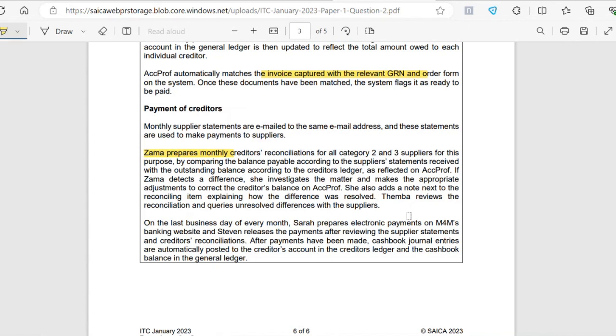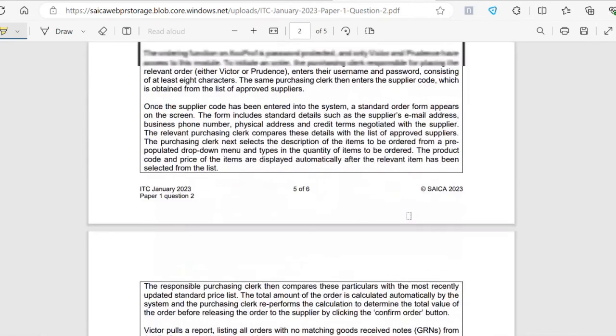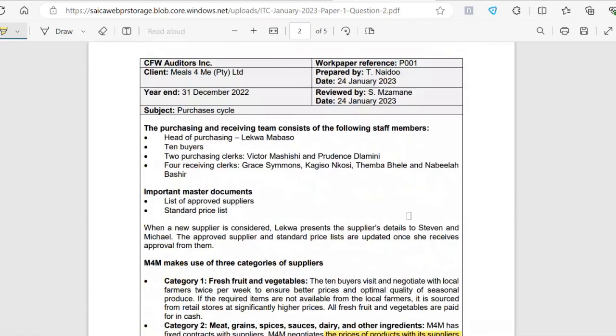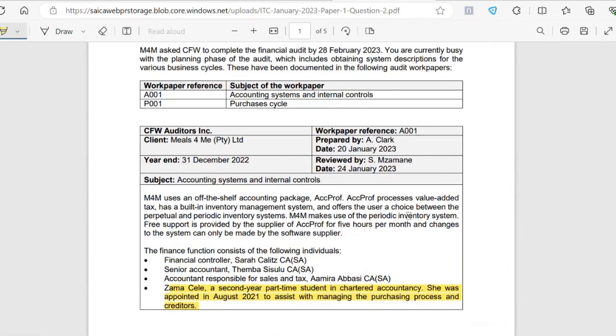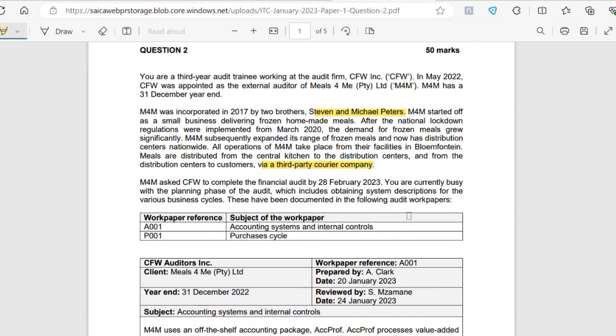Practice makes perfect though. So jump into ITC questions if you need to, or any other past papers that you can get your hands on, and do a whole lot of risk of material misstatement at assertion level questions. You'll see how all these risks that are identified are triggered by the scenario. So relax, don't freak out when you see a risk of material misstatement at assertion level question. Just let the information guide you.